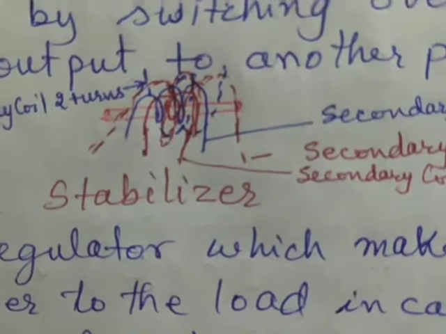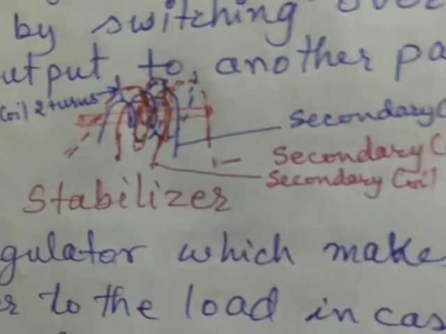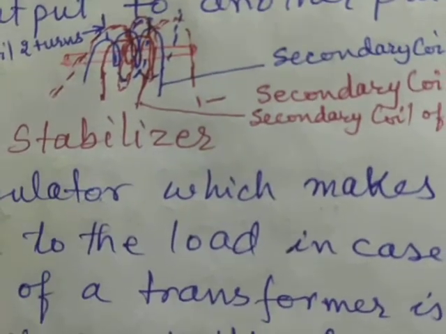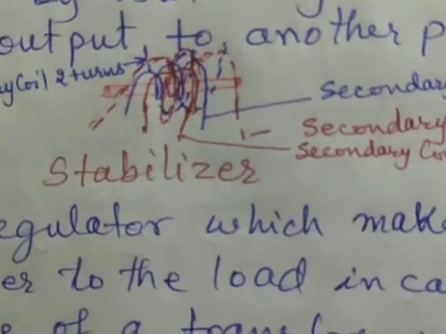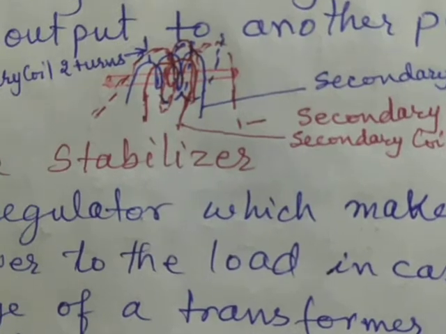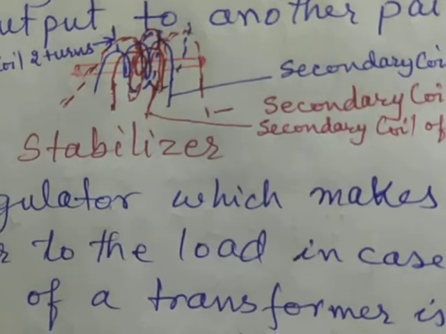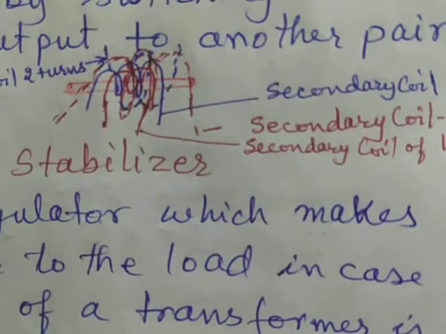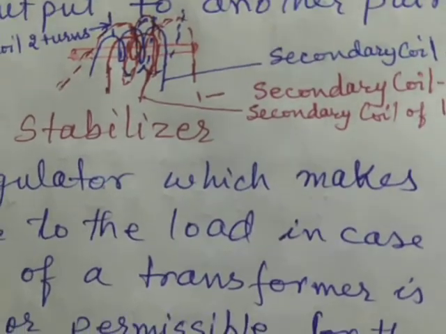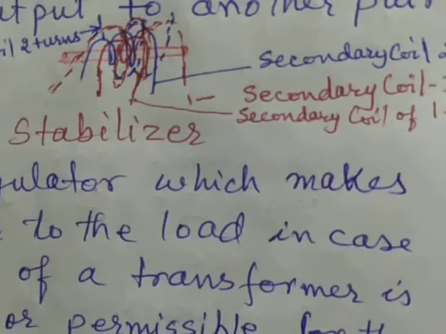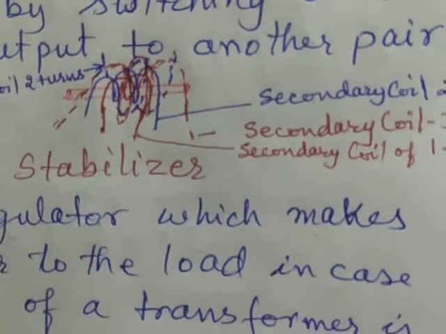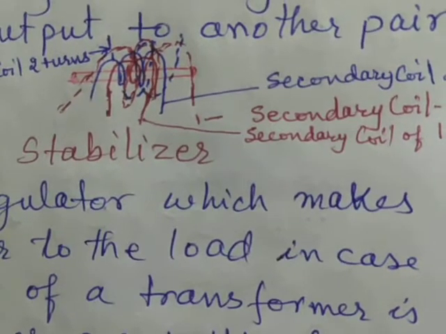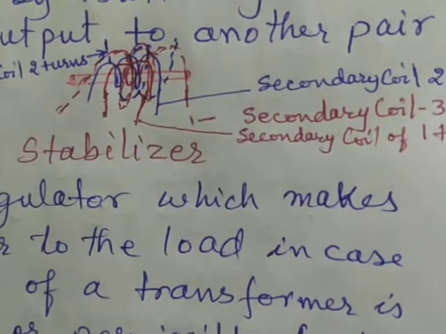Now when you take the output voltage across the secondary having one turn, the voltage will be half of that on the primary, according to the relation E2 by E1 is equal to N2 by N1 that we have already done. So if we select another secondary coil which has two turns, equal to the number of turns in the primary, then the output voltage will be equal to the input voltage.